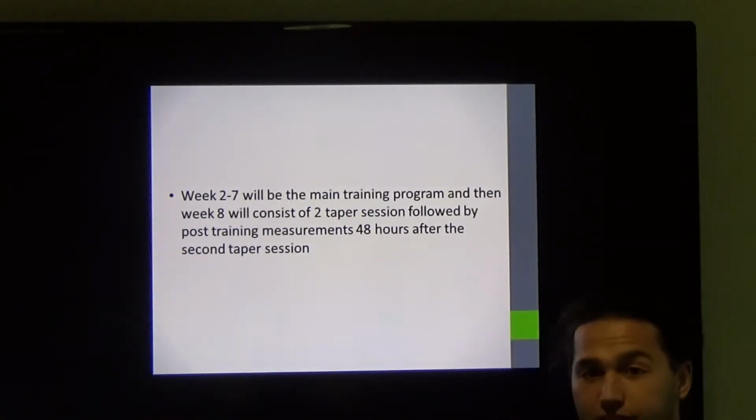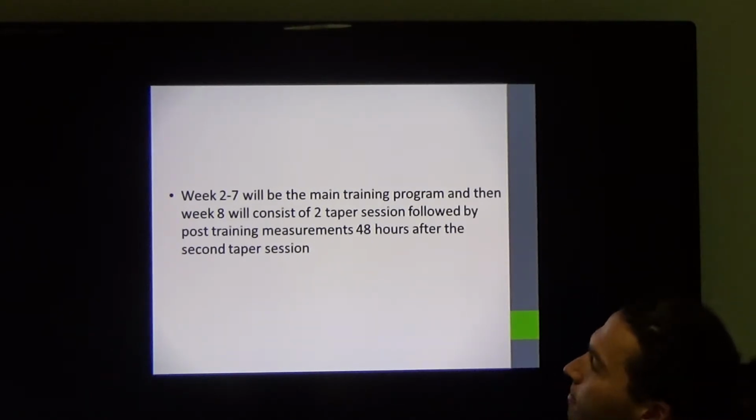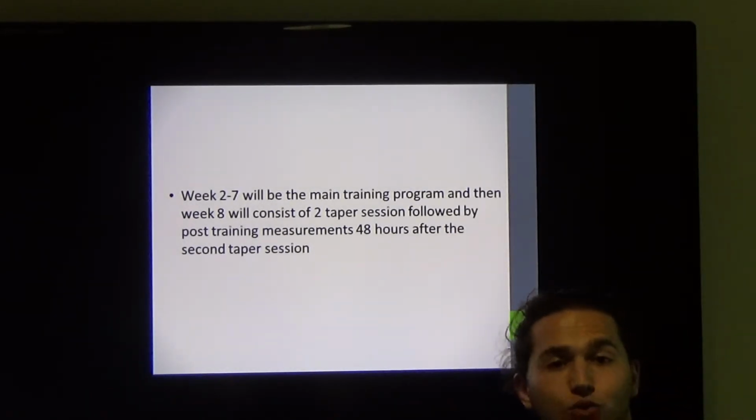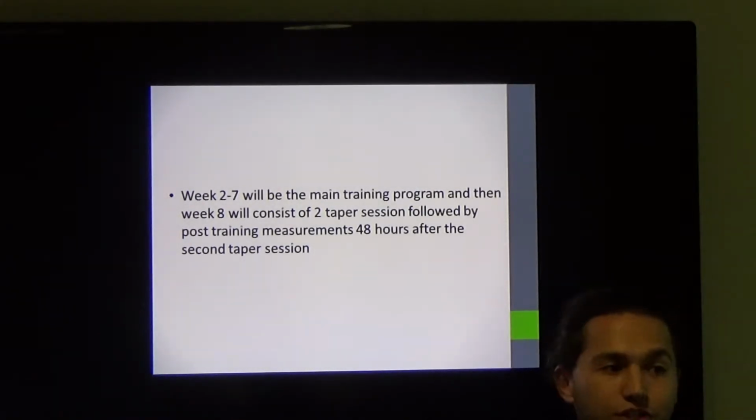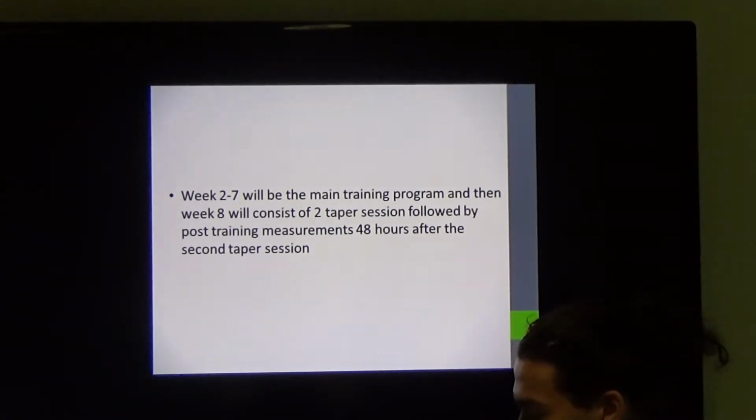Weeks 2 to 7 are going to be the main training program, and then week 8 will consist of 2 taper sessions, followed by the post-training measurements 48 hours after the second and final taper session.